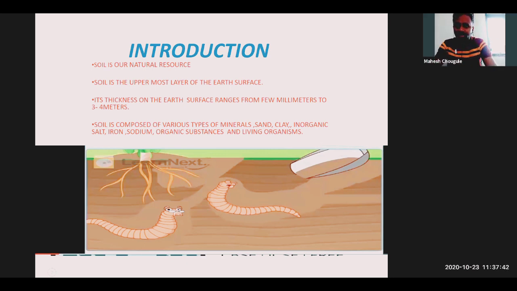Is soil a man-made or natural resource? Someone tell me. Can anyone reply to my question? Meghna, Mahi, others? Come on. Can you hear me? Vanita? Is soil a man-made or natural resource? Yes, it's a natural resource. Very good. It's a natural resource.